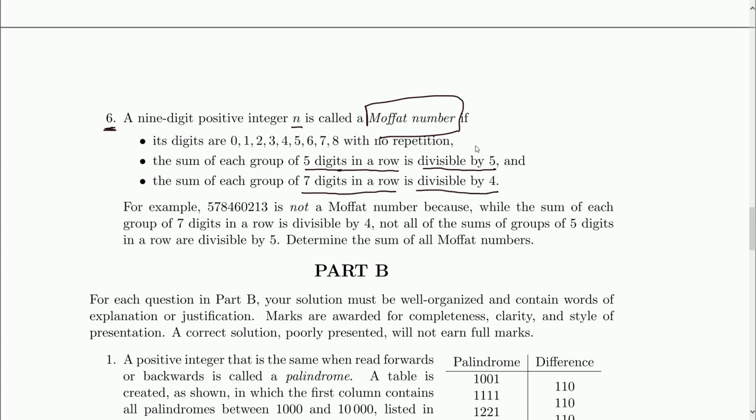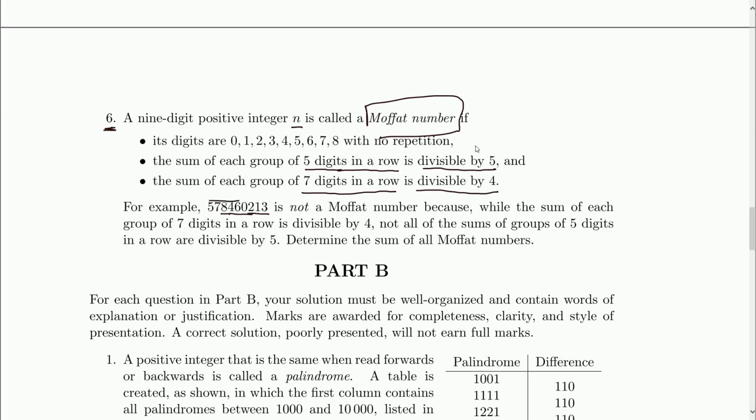For example, 578460713 is not a Moffat number, because while the sum of each group of 7 digits in a row is divisible by 4 (4, 6, 12, 16, and then 8, so that's 24, yeah, that's divisible by 4, I'm sure the other ones will work out as well), not all of the sums of groups of 5 digits in a row are divisible by 5.